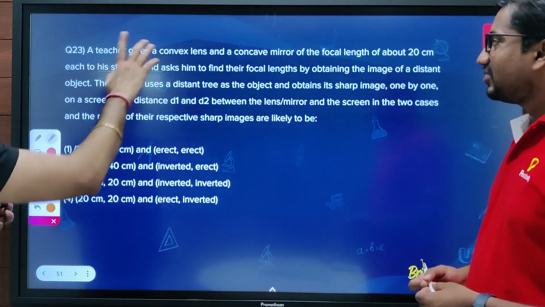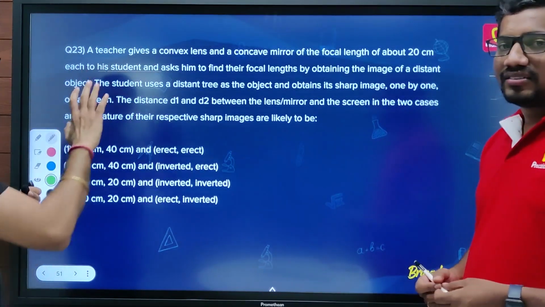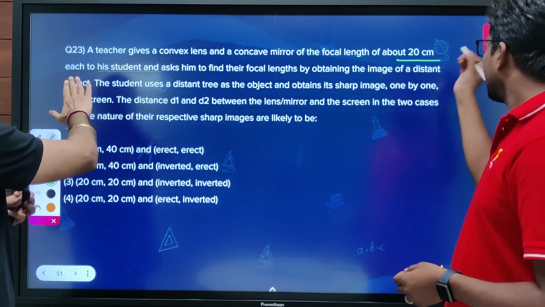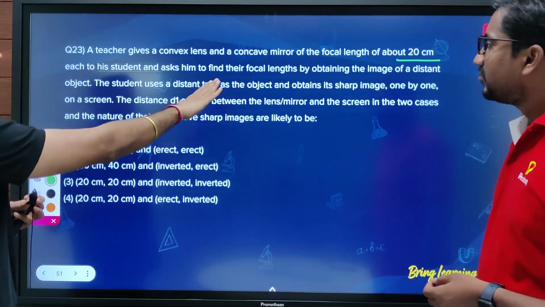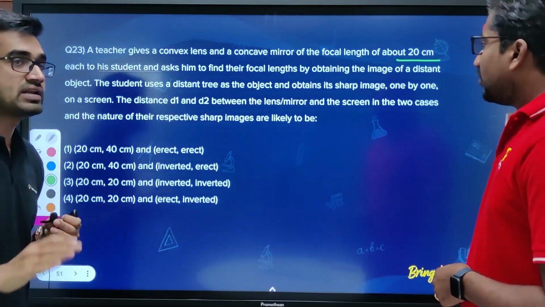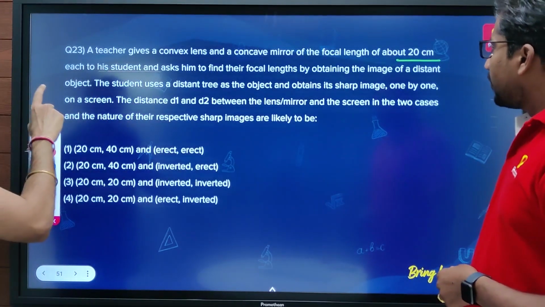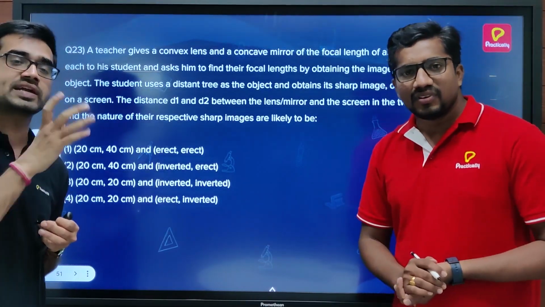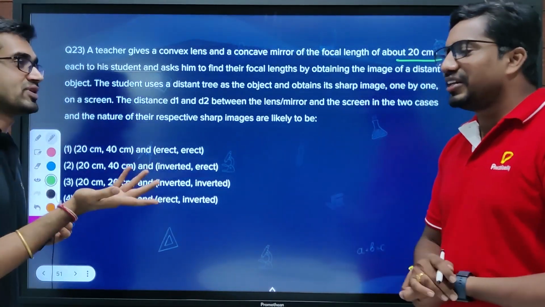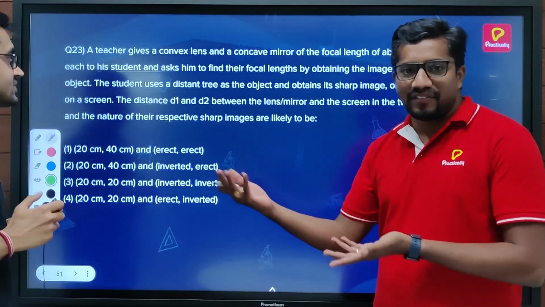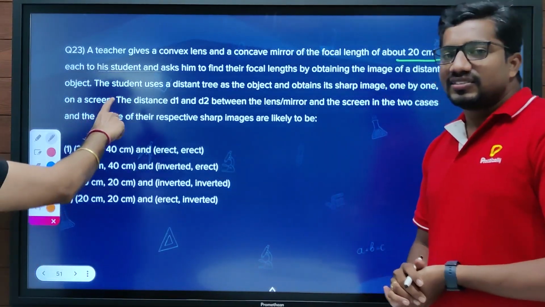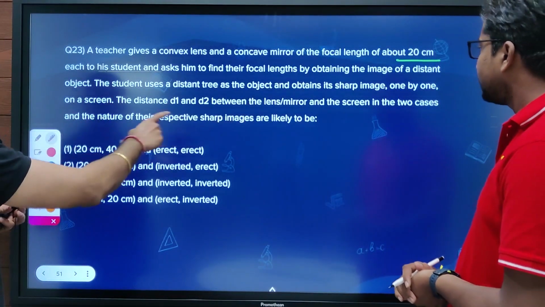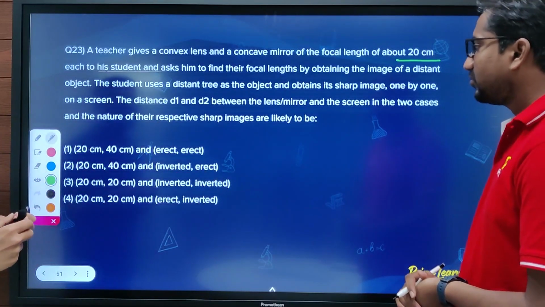A convex lens and a concave mirror. Focal length is given, and now each is given to a student, and they are asking to find the focal length. The student uses a distant tree. So basically, this is a simple example of the object being at infinity, because distant objects we treat as objects at infinity. Now the distance between D1 and D2 in the two cases and the nature of their respective sharp images.